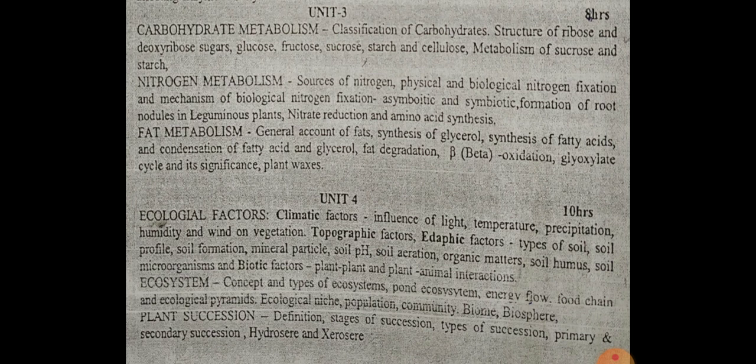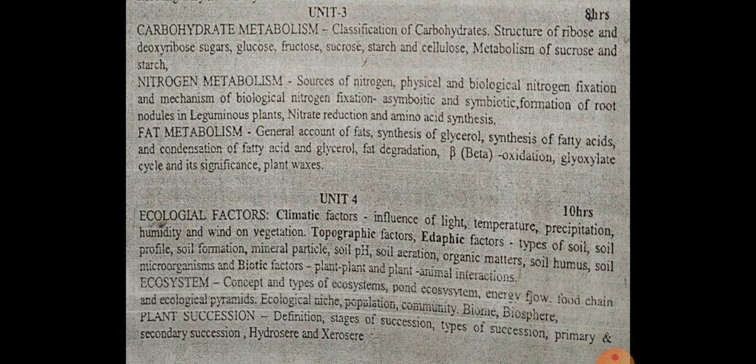So like that you will study the different ecological factors, and also you will study plant and animal interaction, that is biotic factors, abiotic and biotic factors we will study in the first chapter. In the second chapter you will study the concept of the ecosystem, types of ecosystem, energy flow, food chain, ecological pyramid and population, community, biome, biosphere, all these we study in unit 4, second chapter.